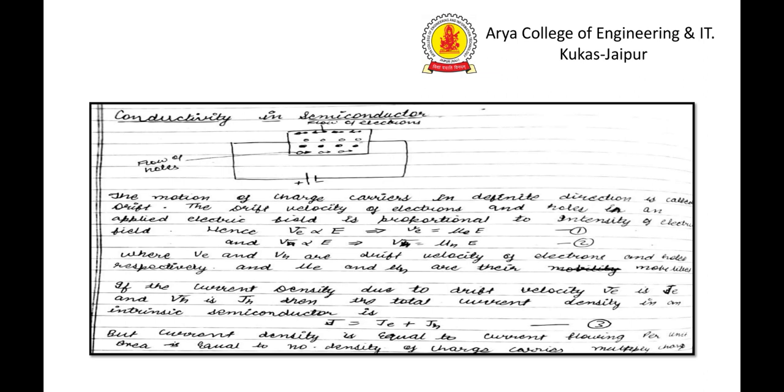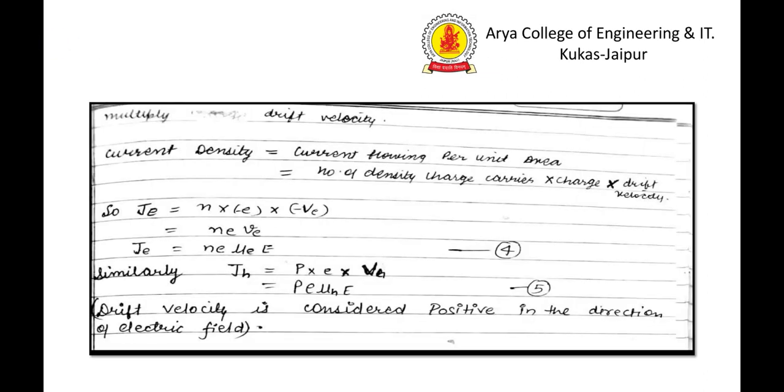But current density is equal to current flowing per unit area, and mathematically we can write it as the number density of charge carriers multiplied by charge multiplied by drift velocity.